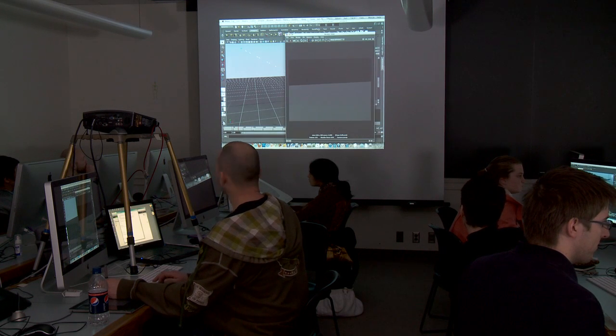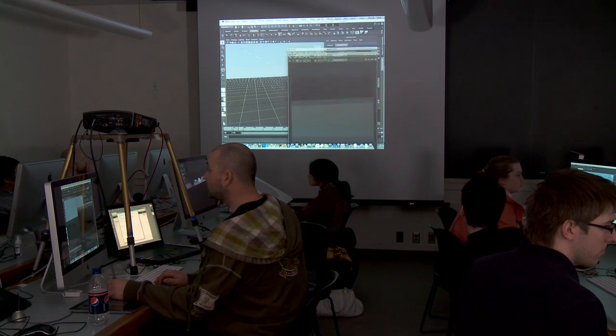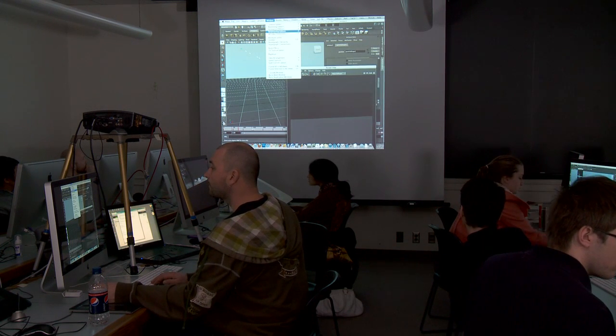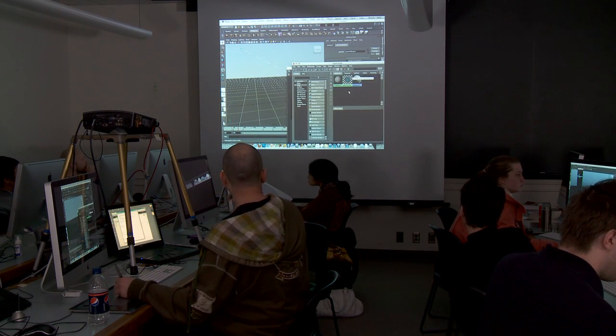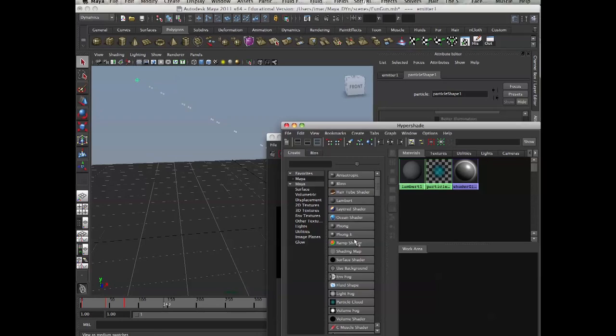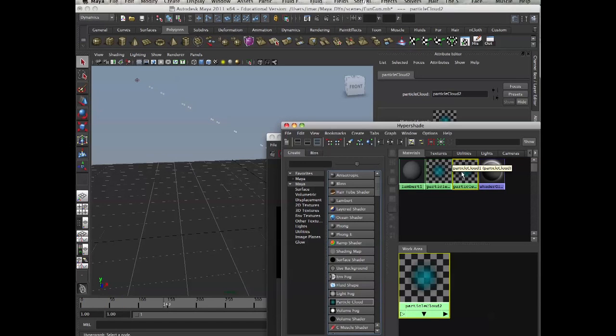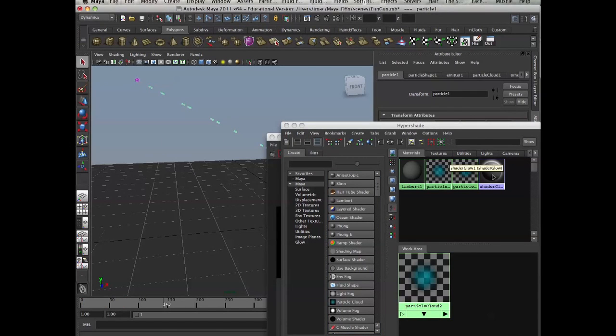Let's render that, see what happens, in my software. Let's create the shading for that tube. So I'll make another particle cloud shader. Select my particles, apply, assign, and then I'll call it trace bullets.